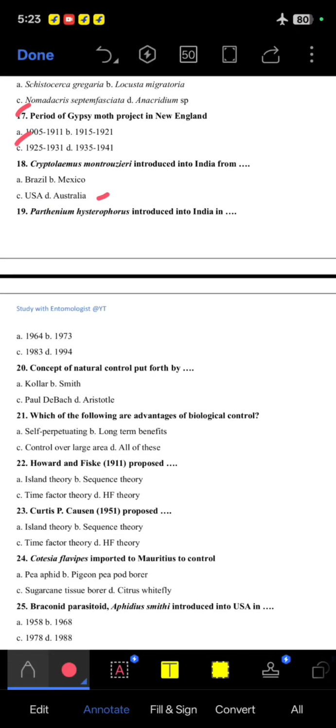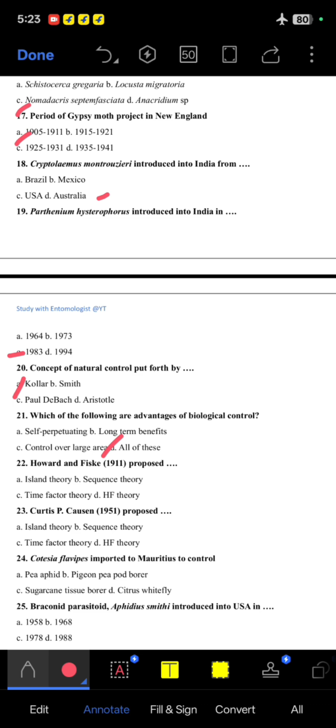19th question, Parthenium introduced into India in 1983. 20, the concept of natural control put forth by Kohler, A option. 21, which of the following are advantages of biological control? Self-perpetuating, long-term benefit, control over large areas. So all of these are the correct option.